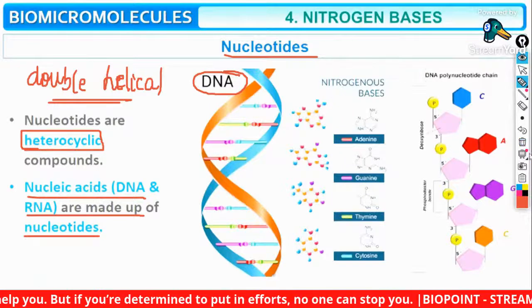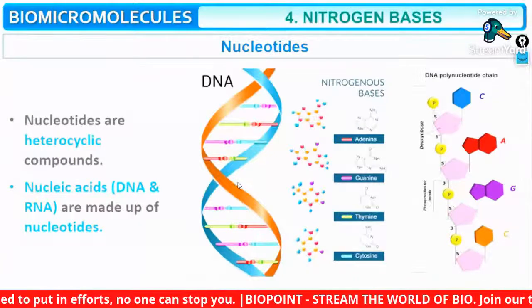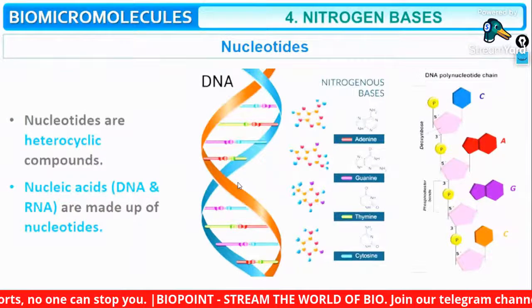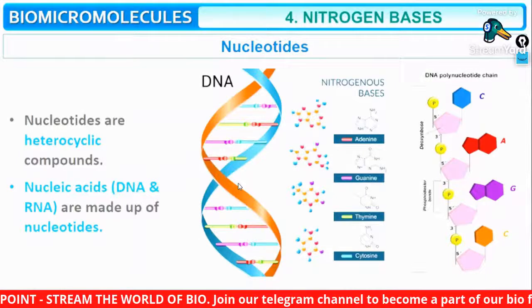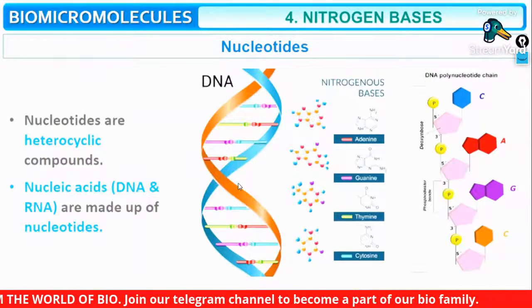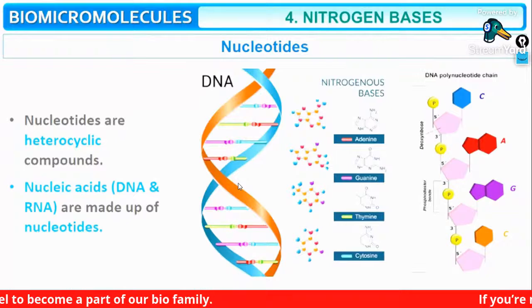Okay. So nucleotides are heterocyclic compounds, and the nucleic acids, DNA and RNA, are made up of simple units known as nucleotides. And what is a nucleotide? It is a combination of a phosphate, a nitrogen base and what? A nitrogen base along with a sugar.